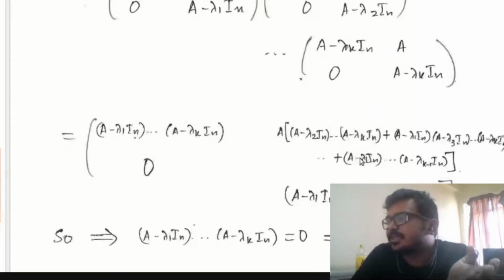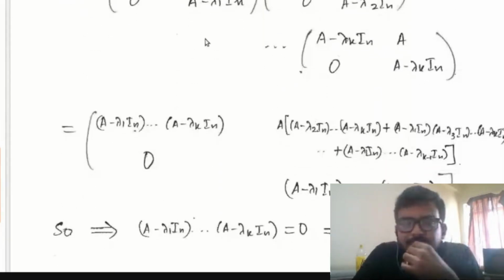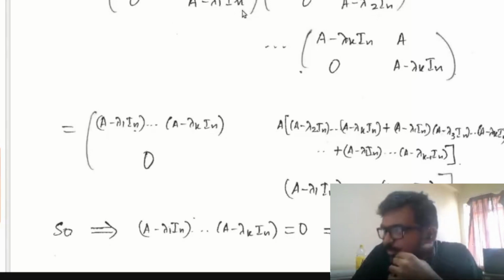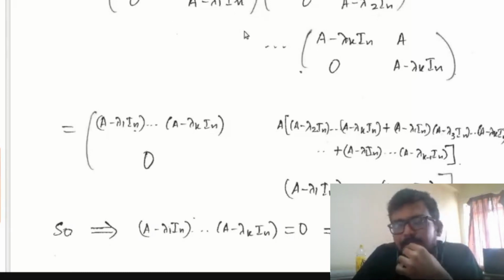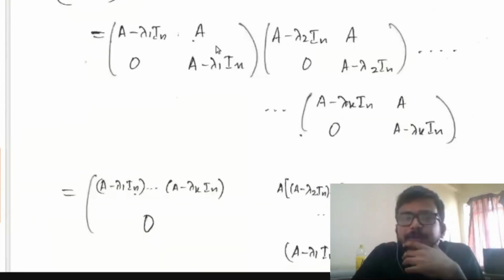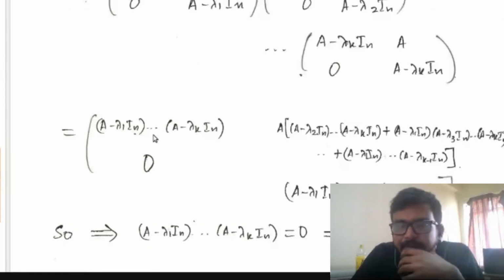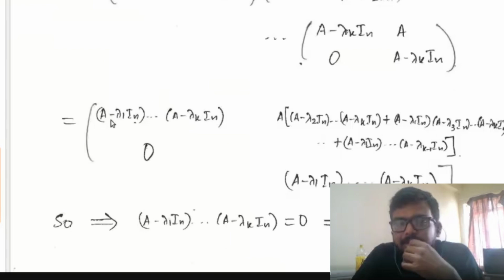Now it's straightforward. What you have to do is just compute this matrix. You just compute the product. It is easy to compute. Okay, that you can do by yourself. If you compute this product, you will get a matrix of this form. The first 1 by 1 entry would be of this form: A minus lambda 1 In into etc. up to A minus lambda k In. That means the product of k factors.